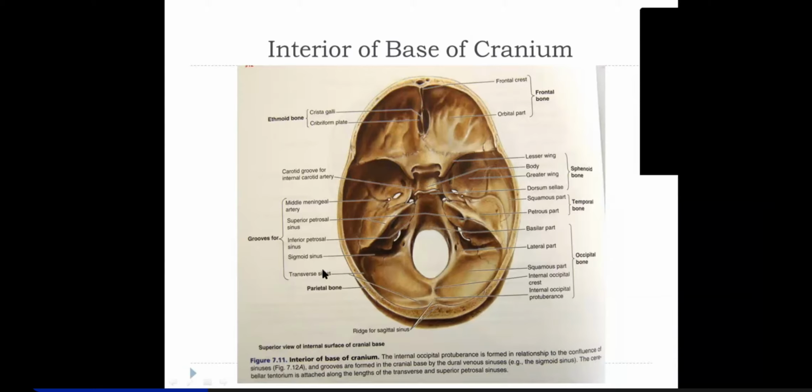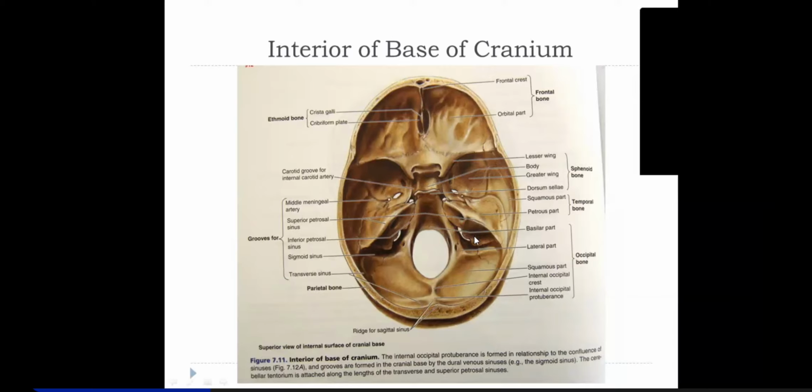Like you have an external auditory meatus, remember, anterior to the mastoid process on the lateral sides of the skull. That's an opening called external auditory meatus. Somewhere here. You also have an internal auditory meatus on the posterior surface of the petrous temporal bone, and that internal auditory